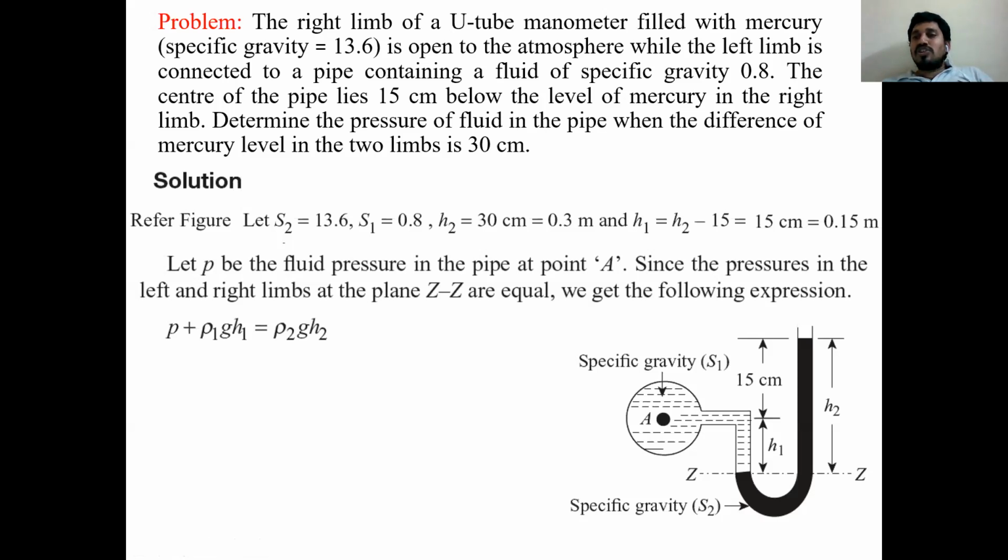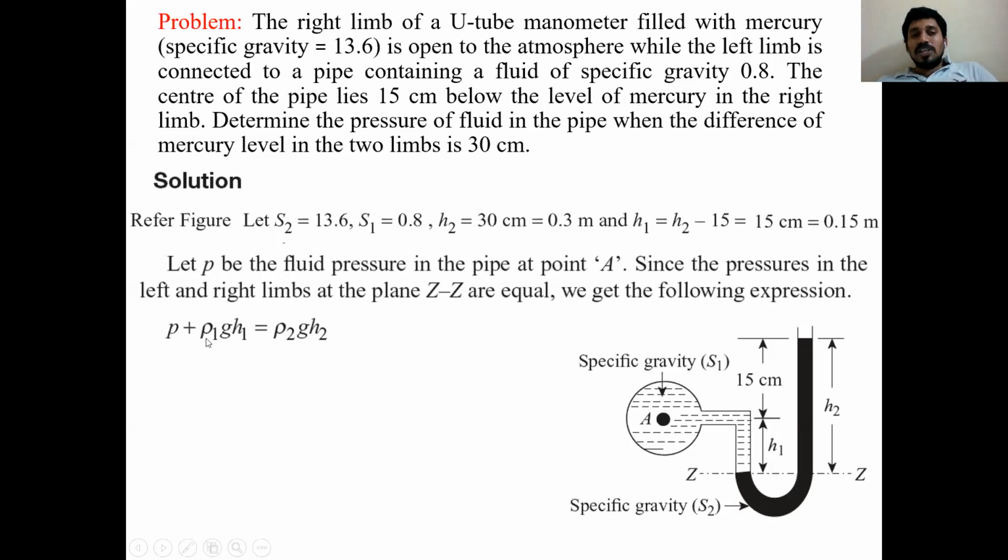rho 2 G H2. Why I wrote minus: the next level is going in the upward direction. The fluid level is moving upward after H1. H2 is going upward. So minus rho 2 G H2 is equal to 0. I'm not taking atmospheric pressure; I'm going to calculate gauge pressure only. Gauge pressure. So minus rho 2 G H2.